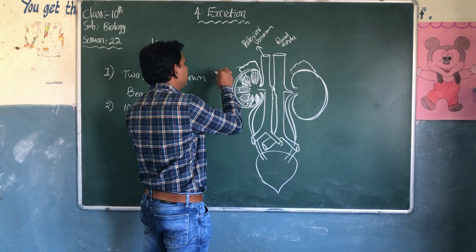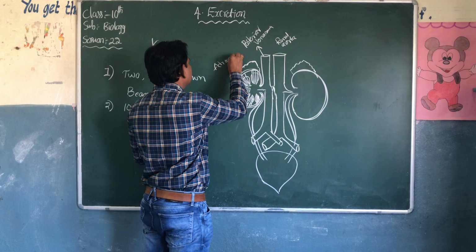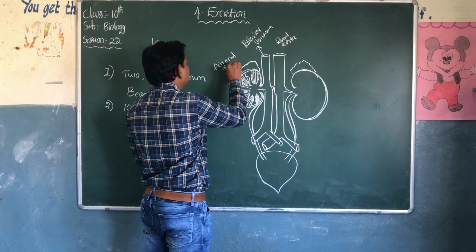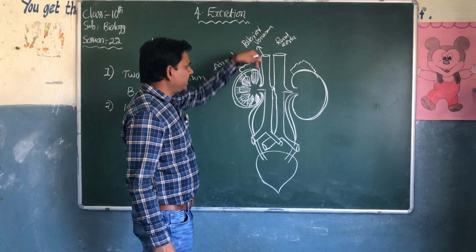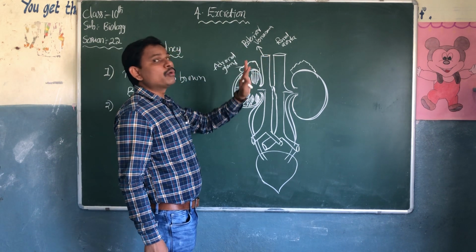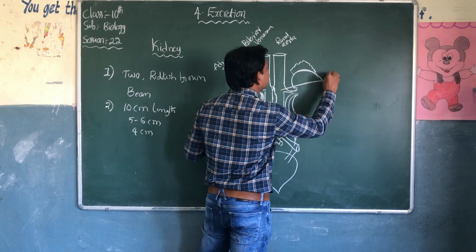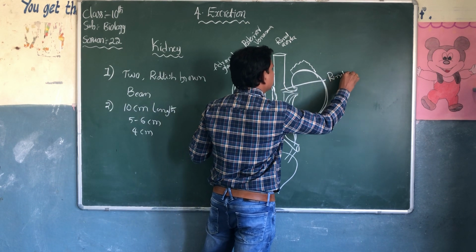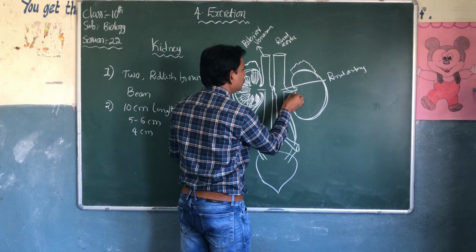This part is called the adrenal gland. Two vessels: posterior vena cava and renal aorta. This is a renal artery, going inside the kidney.